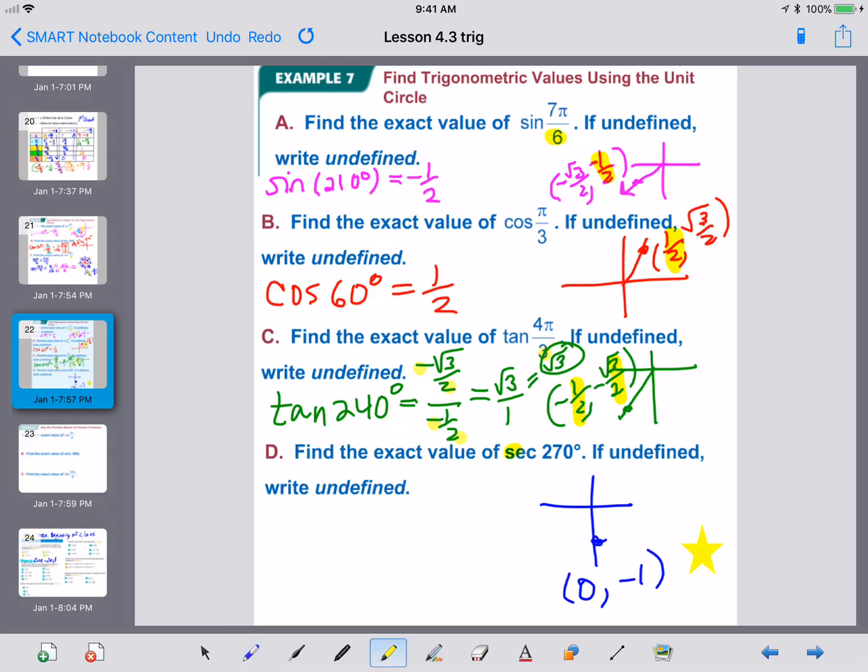Think about what secant is. Secant is the reciprocal of cosine. Cosine is the x. So the secant of 270 is 1 over the x value, or the reciprocal of our x value. We're not allowed to have 0 in the denominator, so it is undefined. Write undefined, or the null set is fine with me as well.